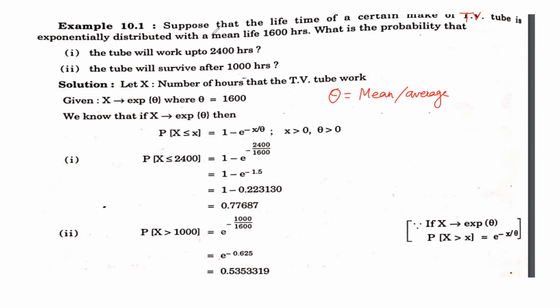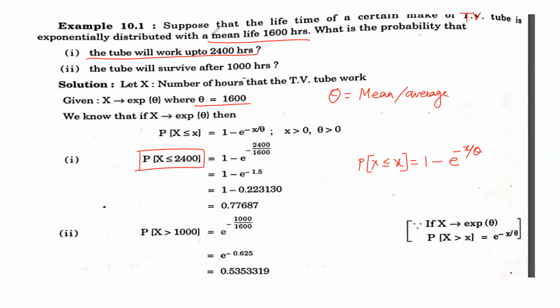Now, what is the probability for X less than or equal to 2400? Because I have to find the probability that the tube will work up to 2400 hours. And just now we have seen the formula for the distribution function: the probability for X less than or equal to x is 1 minus e raised to minus x by theta.